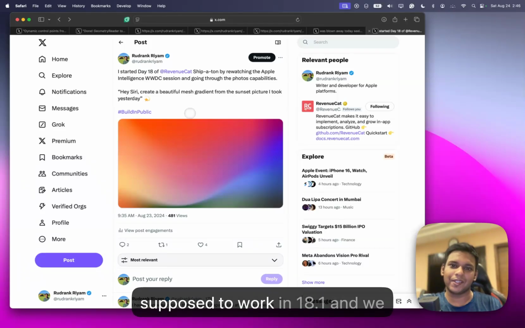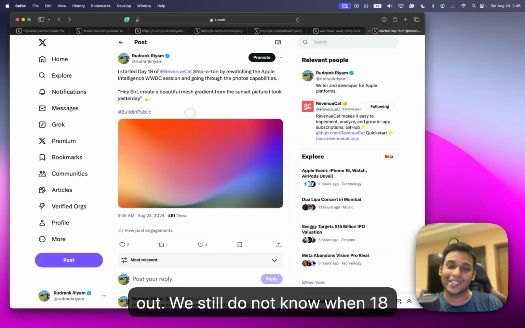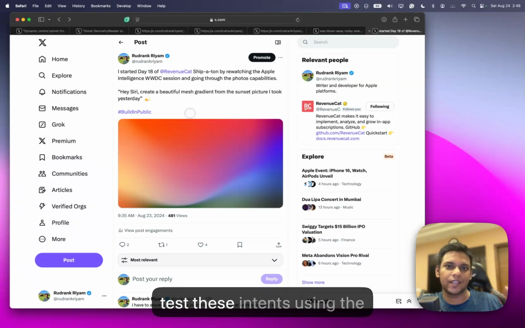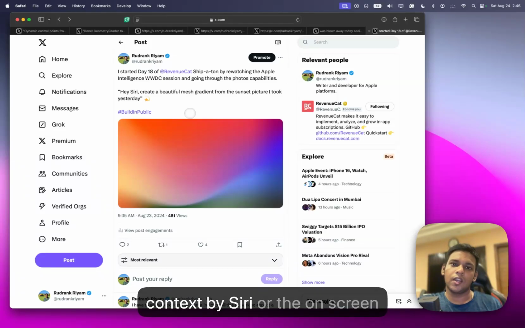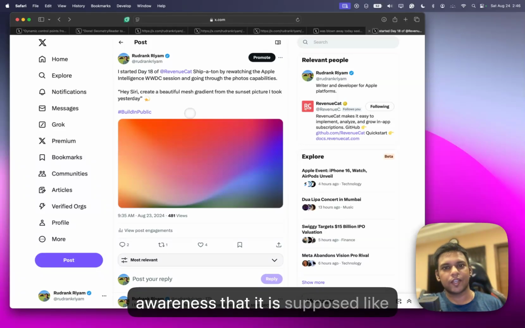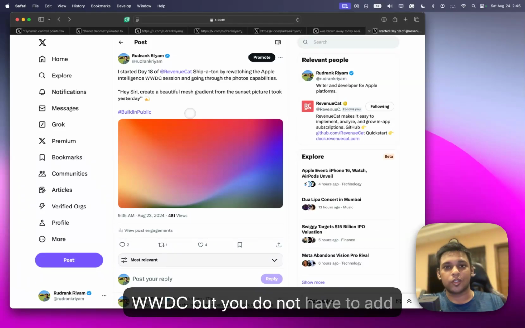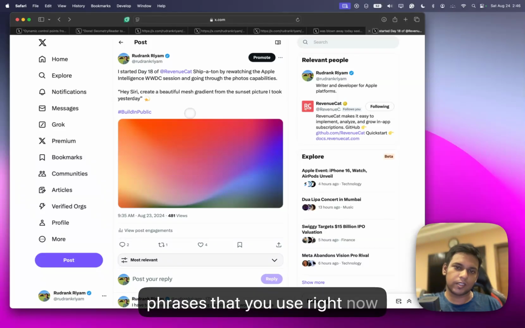It is supposed to work in 18.1, and we do not know when that will come out. We still do not know when 18 will come out. But the idea is that you're kind of ready. You can test these intents using the Shortcuts app, but they will not work as you expect. You do not get the personal context by Siri, or the on-screen awareness that was showcased during WWDC. But you do not have to add custom prompts right now, like the phrases that you use when working with shortcuts. So that's a plus point.